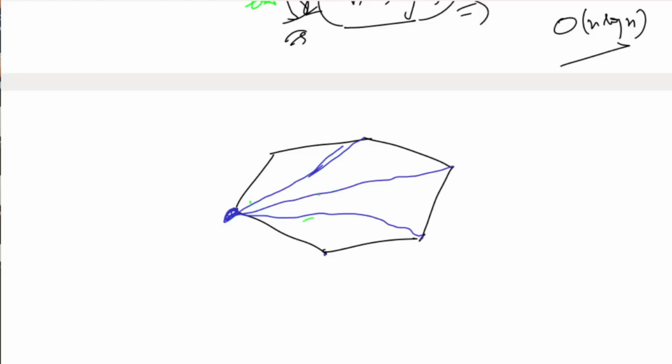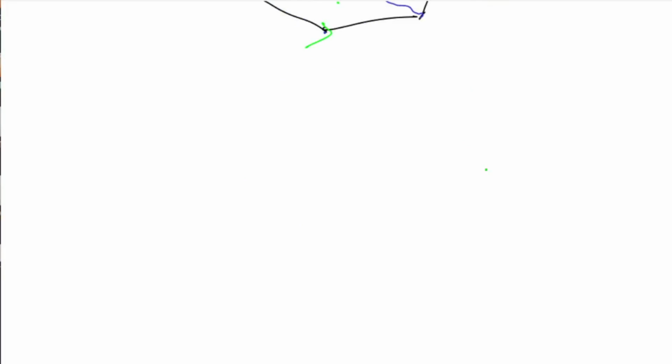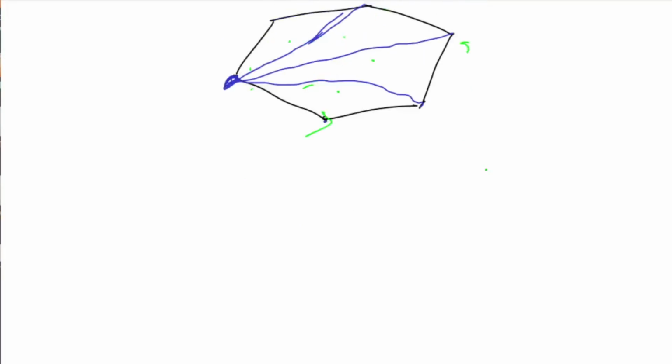So we can just check whether the point lies inside this triangle, inside this, inside this. If it doesn't lie inside any of the triangles, then we can simply say that the point is outside the polygon. So our problem is just to check whether the point lies inside a triangle or not. Let's discuss how to check whether a point lies inside a triangle or not. Suppose that you have a triangle.